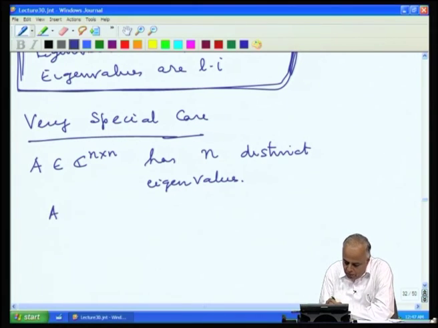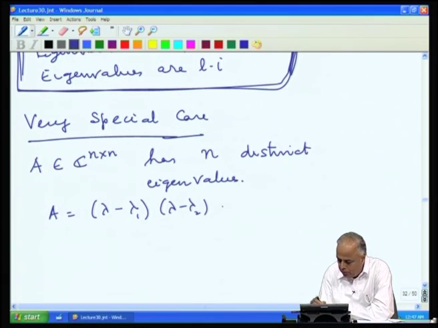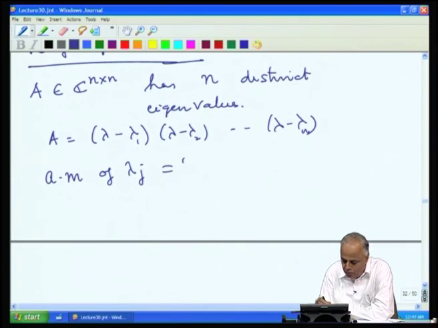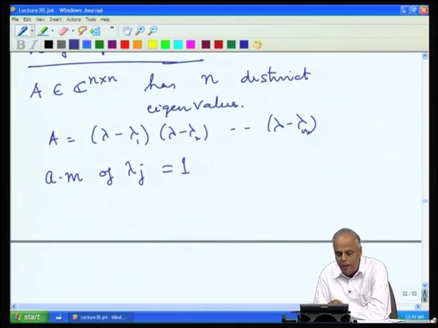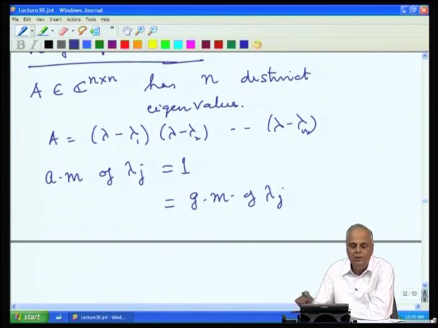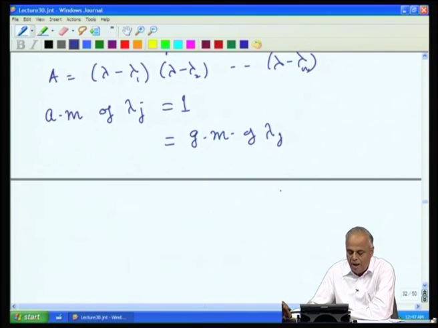So, A has n distinct eigenvalues, and in that case we have the characteristic polynomial equal to lambda minus lambda 1, lambda minus lambda 2, into lambda minus lambda n, and therefore, the algebraic multiplicity of lambda j is equal to 1, but since the geometric multiplicity has to be at least 1 and it cannot be more than the algebraic multiplicity, we also get this is equal to the geometric multiplicity of lambda j.